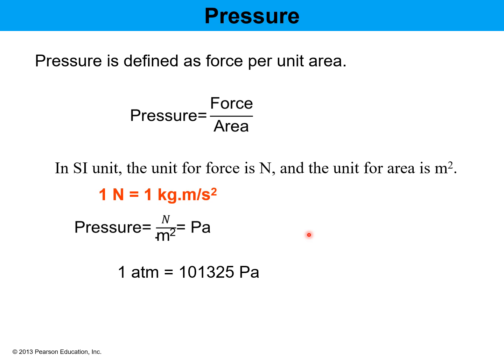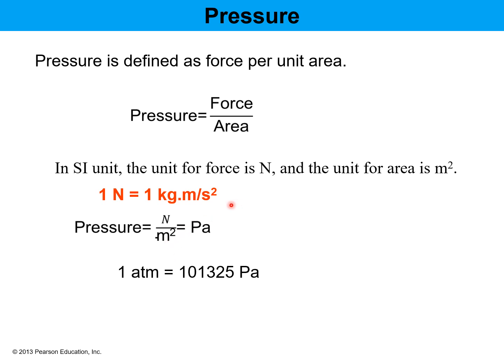Okay, what is the definition of pressure? If you look at this slide, you can see that it is defined as force per unit area. So pressure is equal to force divided by area, and the unit for force is Newton, and the unit for area is meter squared. So the unit for the pressure will be Newton per meter squared.